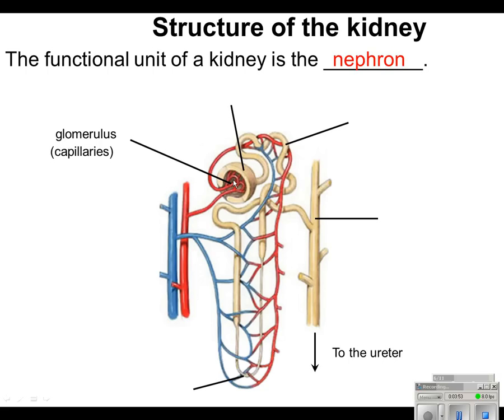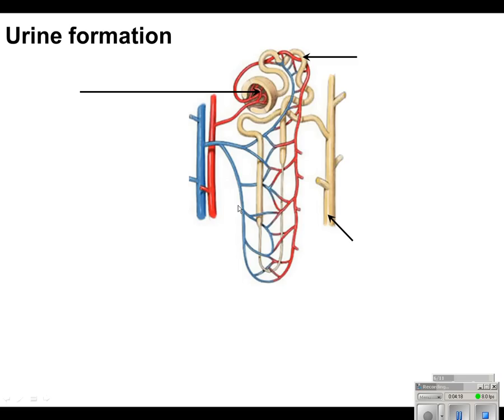They're one cell thick, so diffusion can take place. The Bowman's capsule, which surrounds the glomerulus. The renal tubule, the loop of Henle, the collecting duct, and then the collecting duct will lead directly into the ureter for exit of urine. So this little structure is going to actually form urine.